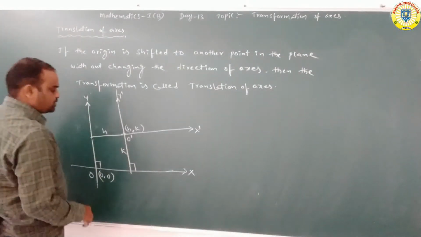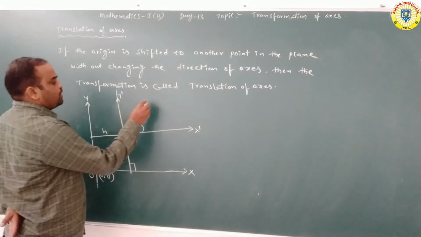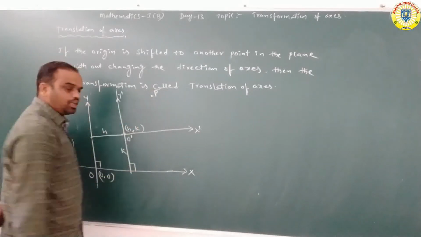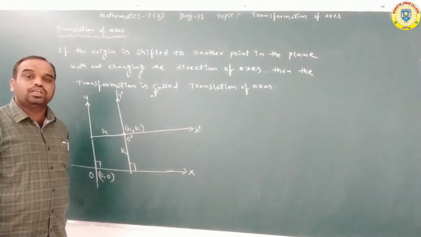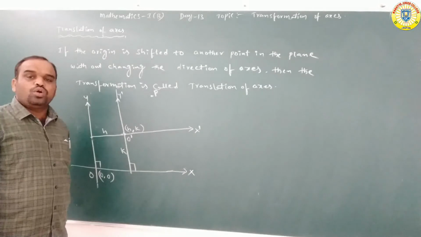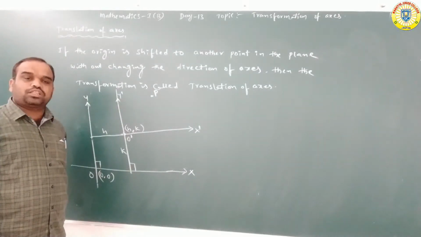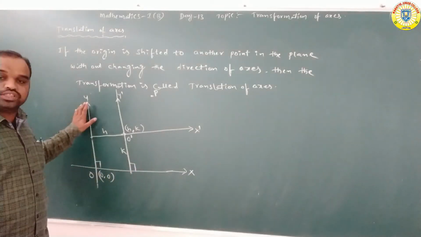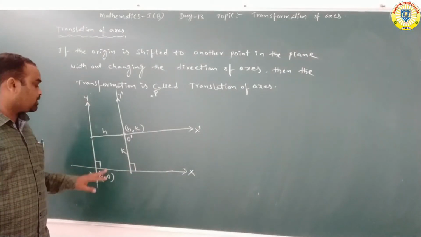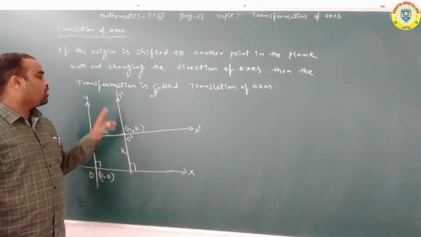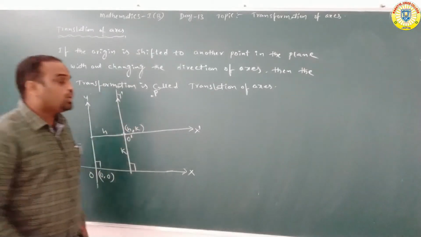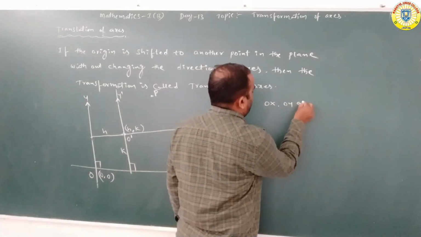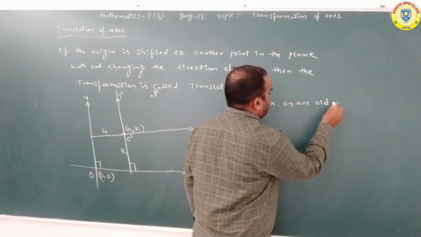See here, in this same plane we take one point, P, and we find the coordinates of P. There are two coordinate systems. OX, OY is the old coordinate system. O dash x dash, O dash y dash is the new coordinate system. Here OX, OY are the old coordinate system.